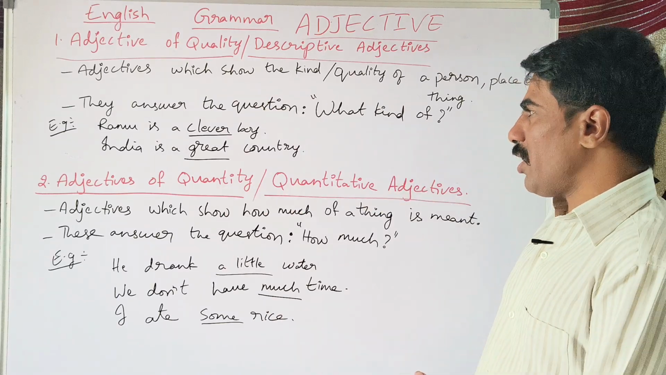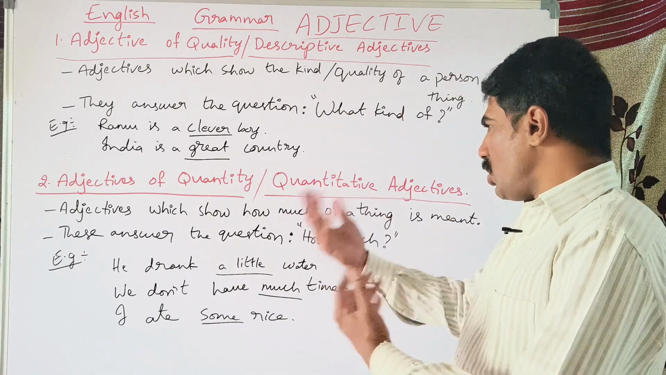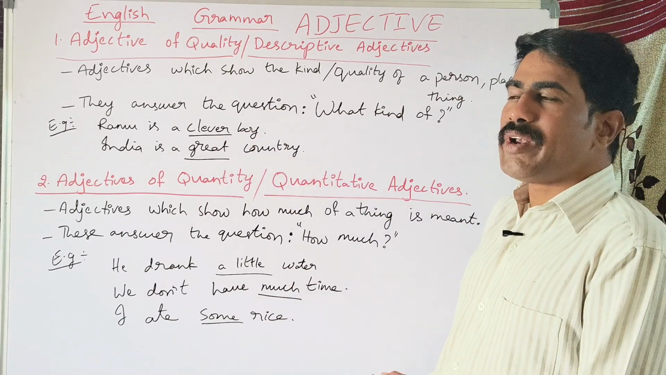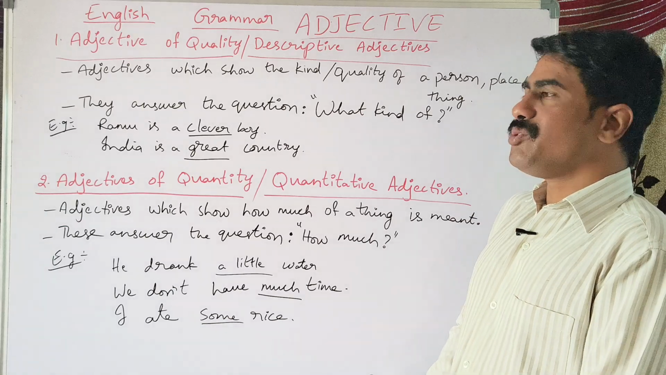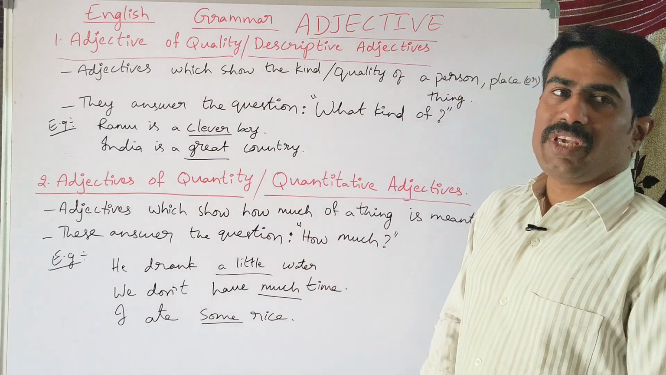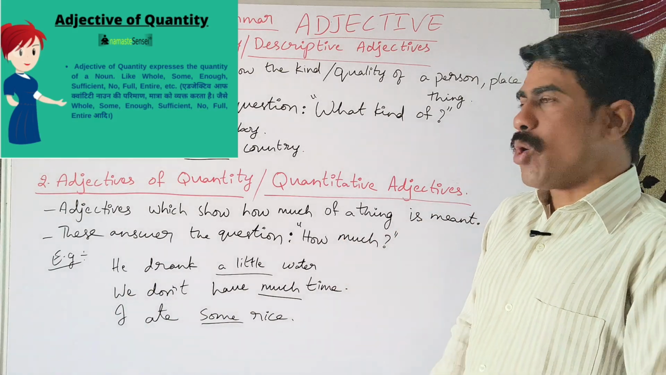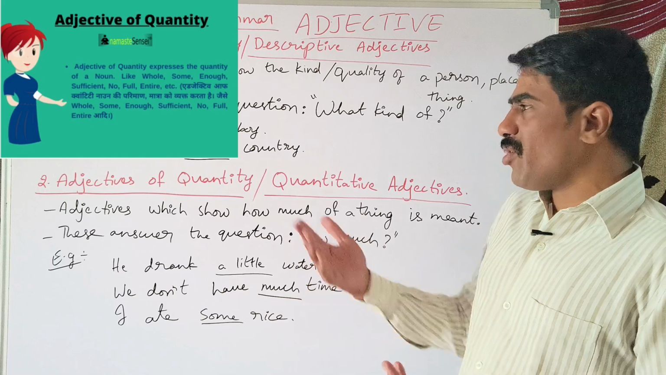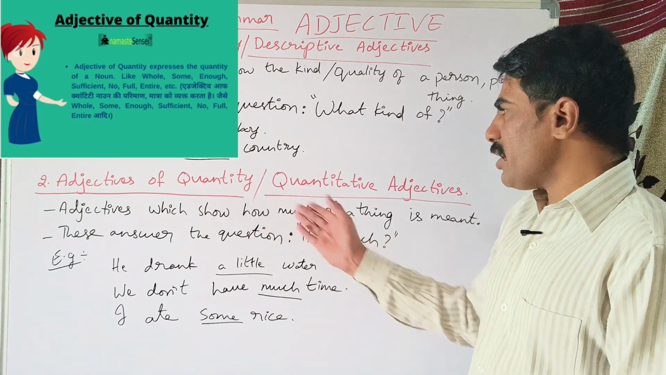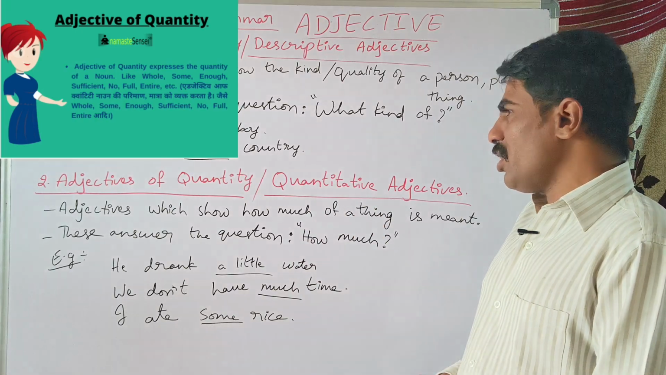And if you come to the second one, adjectives of quantity or quantitative adjectives. These adjectives show how much of a thing is meant. Basically, if you look at the quantity, these ones we use with uncountable nouns. If you remember about nouns, uncountable nouns which we cannot count, which we can only measure, in such kinds of things we use adjectives of quantity. And generally these answer the question how much.